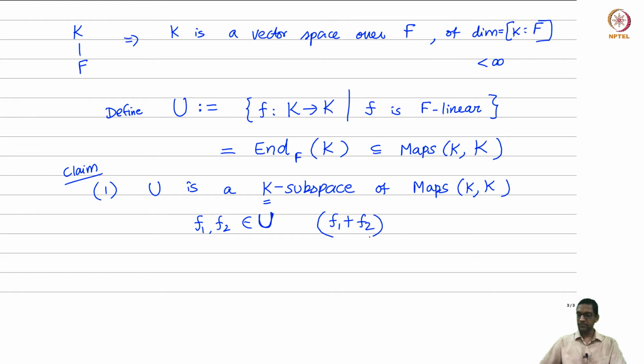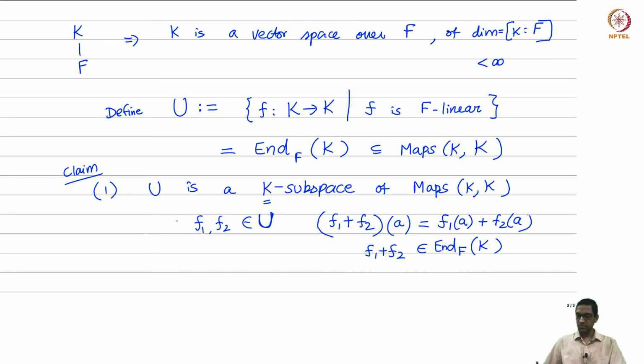I take f1 plus f2 and ask, what's the value at a? It's just f1(a) plus f2(a). And of course we know that the sum of two linear transformations is automatically a linear transformation. That's the definition, and one can easily check that f1 plus f2 is F linear, again a linear operator. So this is the easy part.